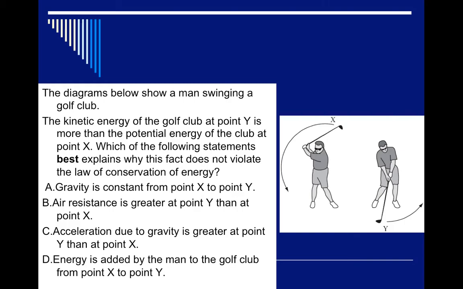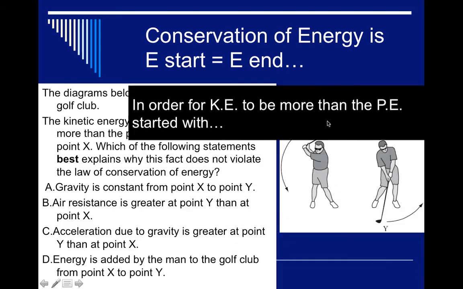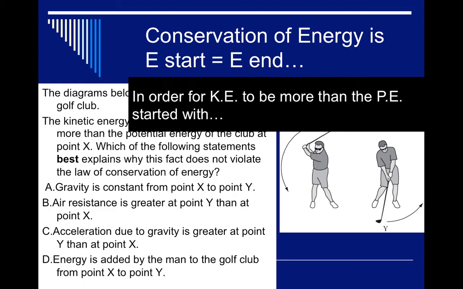So we have a man swinging golf clubs in this question. We want to know what best explains why the kinetic energy at Y is more than the potential, and how this does not violate the law of conservation of energy. Because remember, the energy you start with should equal the exact same amount of energy at the end. So if this has more kinetic energy than it had potential at X, there must be a reason why. What's going on here?